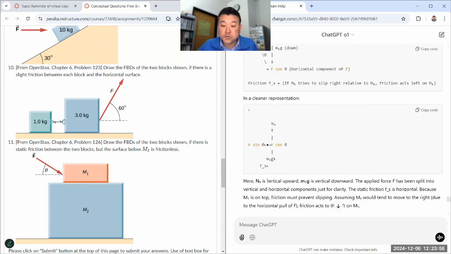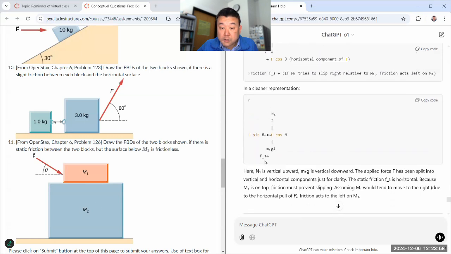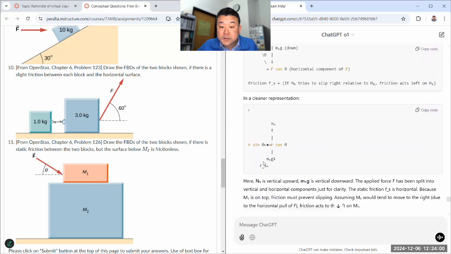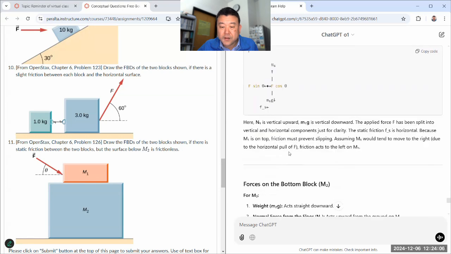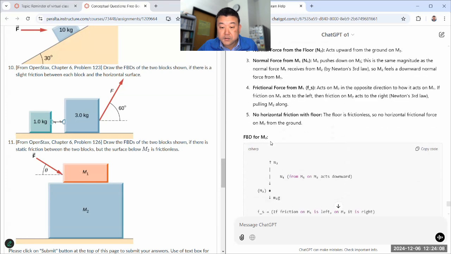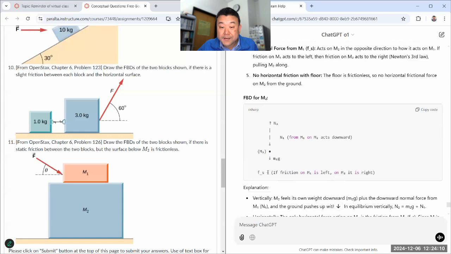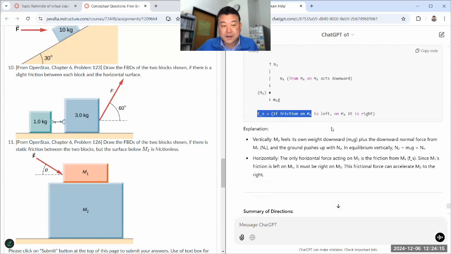friction force on M2 should be. Oh wait, this is still M1, right? A cleaner representation. Yeah, this. I mean, I don't like this broken into components thing, but this is fine. M2. Let's look. Oh yeah, it identified the friction correctly. So question 11, I think it kind of got it right.